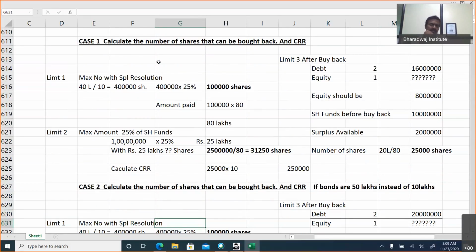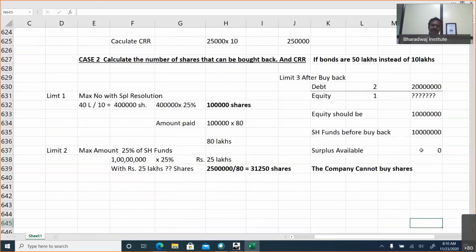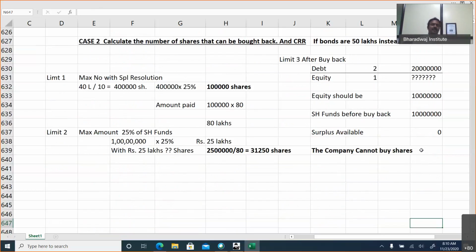So we can do it with board resolution. So the type of resolution required is board resolution, because look at the final shares that can be purchased. Before the buyback is announced, they will plan how many shares are purchased. Accordingly, they will plan for the resolution. Is it going to be with board resolution, or is it going to be with shareholders meeting and special resolution? So here, board of directors resolution is sufficient. For case 2, whatever resolution you pass, you cannot buy because there are no surplus funds available.